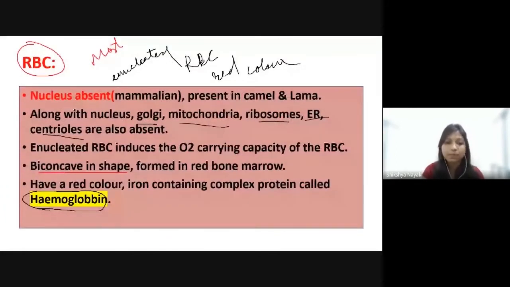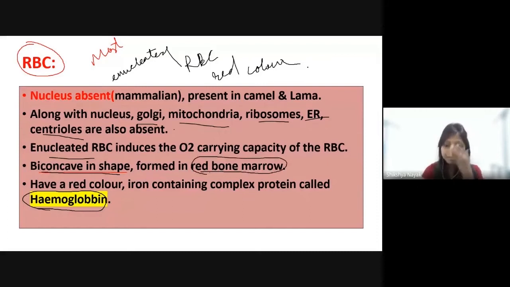It is now absent in the matured RBC. That is why the RBC is biconcave in shape and it is enucleated. And the location of formation of RBC: RBC is mainly formed in red bone marrow of a human.